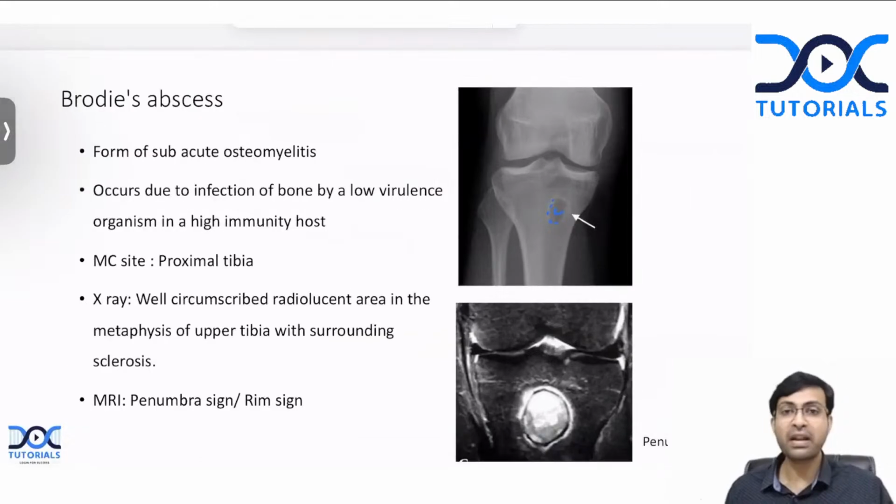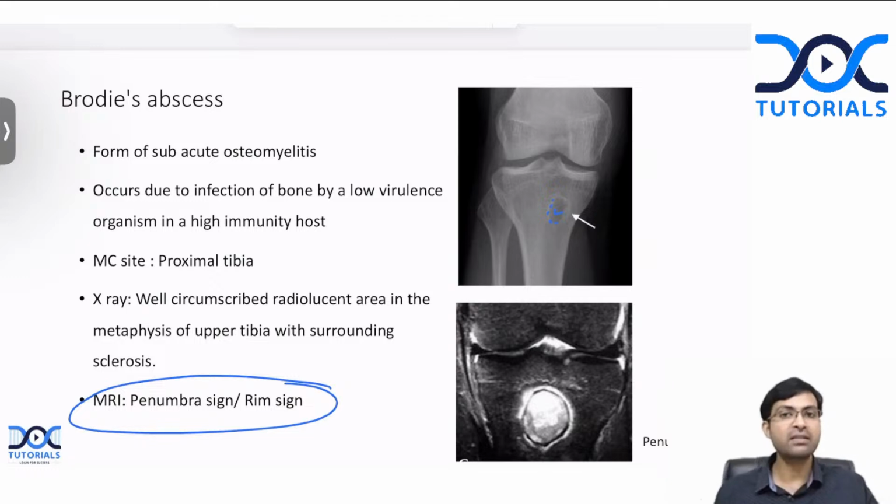And remember another MCQ here. On an MRI, you get something called penumbra sign or rim sign. Penumbra sign or rim sign is classical of Brody's abscess. Please remember that. Okay. All right.